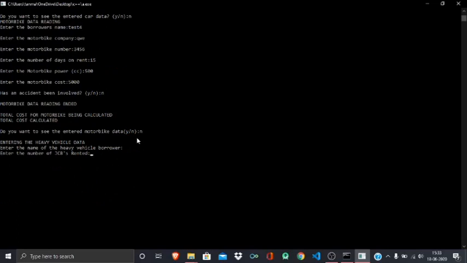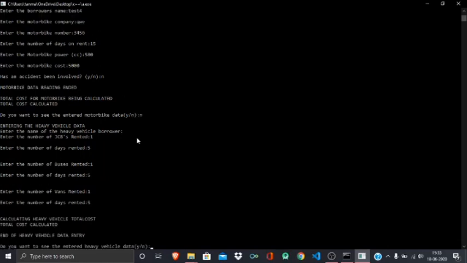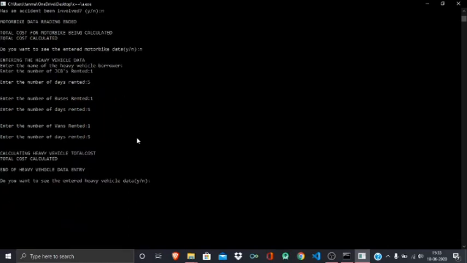Heavy vehicles, so we have to enter the number of JCBs rented. Let's take 1. Number of days rented, it's 5 days. Buses rented 1, okay, 5 days, same. Vans rented 1, 5 days. Okay, now it has calculated the total cost. End of the vehicle data entry. Do you want to see the heavy vehicle data? No, I don't want to see it.